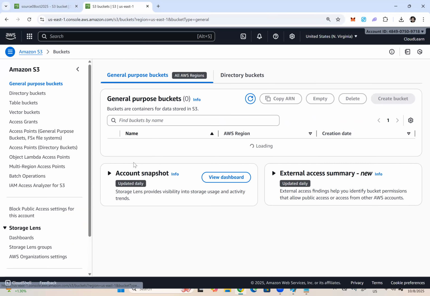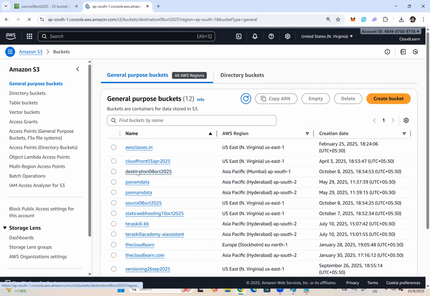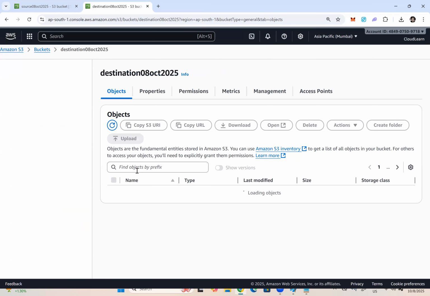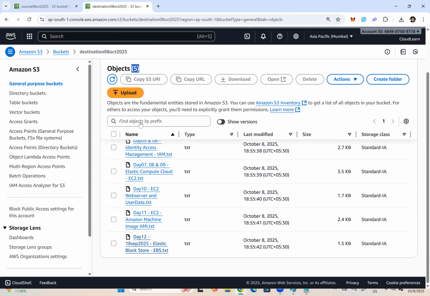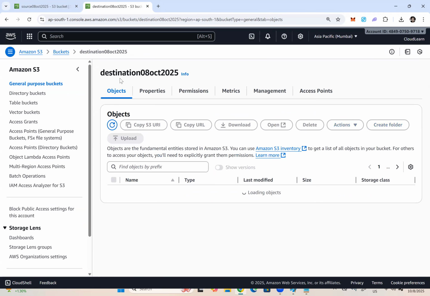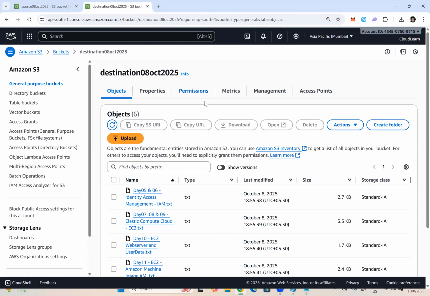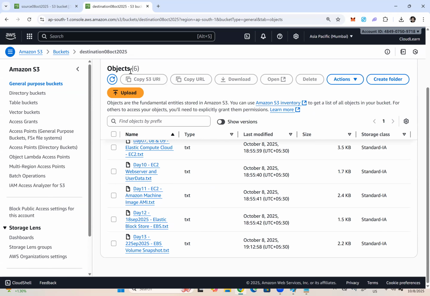Now, let us go to the destination bucket and observe that the newly uploaded object should automatically replicate to the destination bucket. But you can't see it here, right? We are just able to see 5 objects. It should be 6. Let us wait, which will take a few seconds to minutes. See here, we did nothing, and you can see the 6th object.